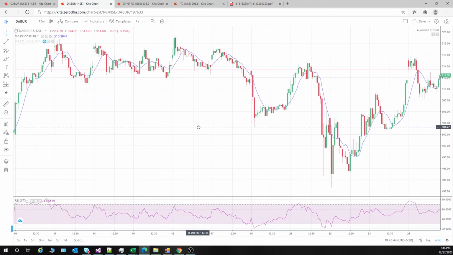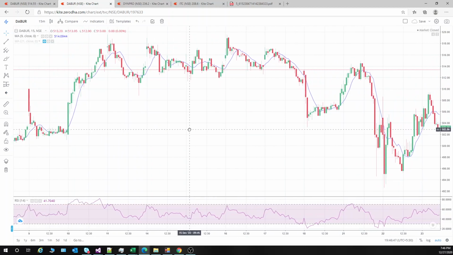So let me tell you how to trade. If there is a constant rise, and you see it is going out of the moving average, and there is a congestion, which means there is a sideways movement over here, you have to see 3 to 4 candles, max you can take 5 candles.